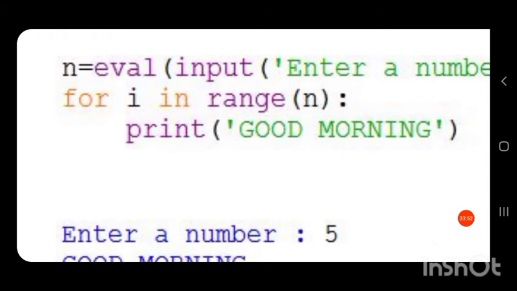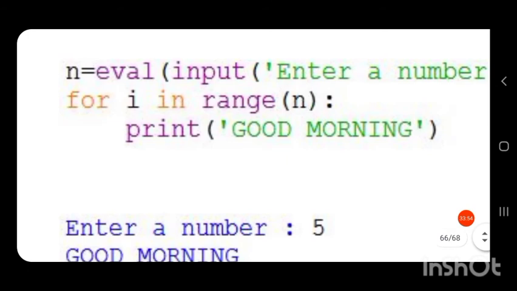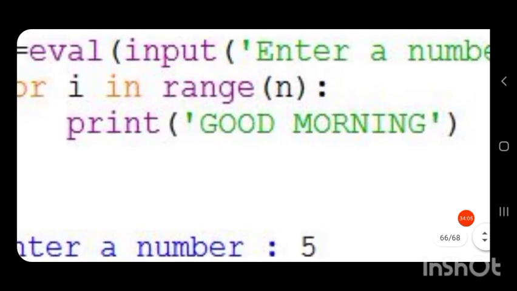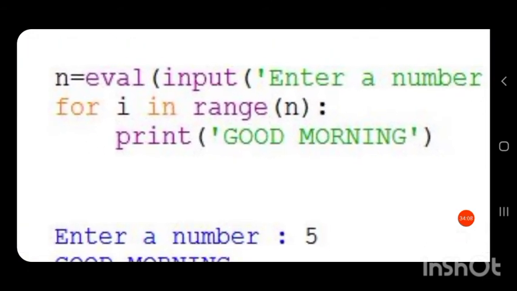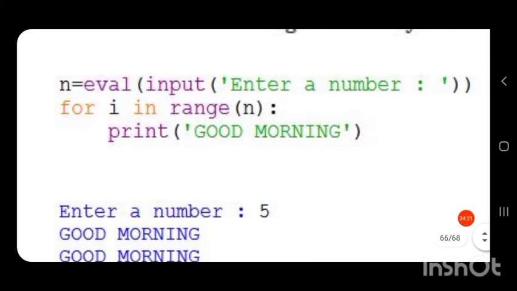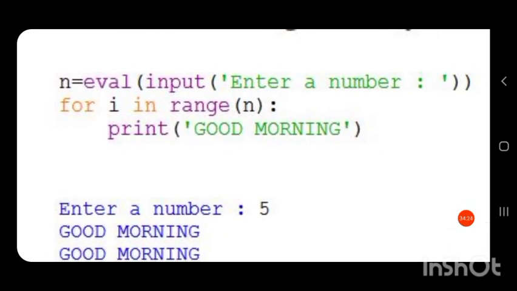You can see that inside the for loop, some space is there from the starting position. That is called indentation. So all the statements inside a loop or if statements will have this space. When we put this colon, this space will come. Then only the interpreter will understand that these statements are a part of the loop. So only these statements are to be executed when the loop iterates, that many times.